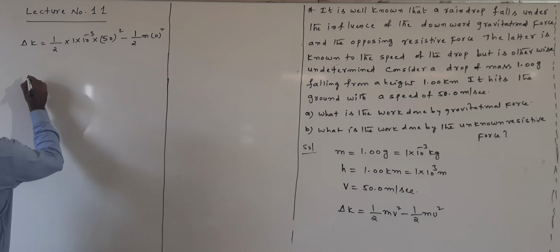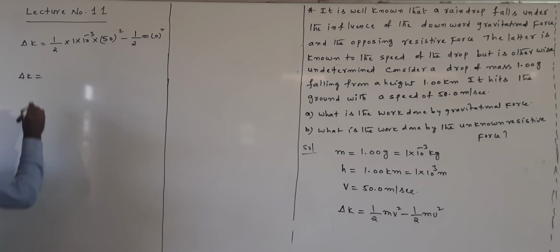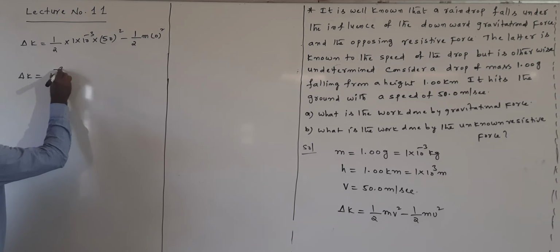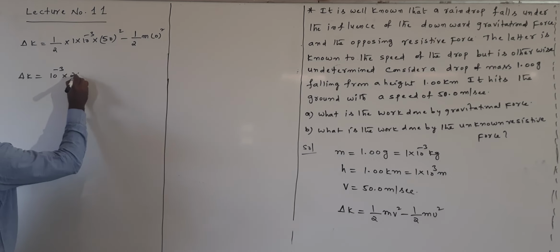Now delta K is equal to half into 10 power of minus 3 into 50 into 50, which is 2500 by 2. Mass value also substituted here: 1 into 10 power of minus 3 into 0 square. 0 square is 0, and 0 into something is totally 0.